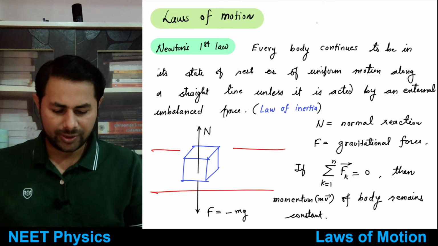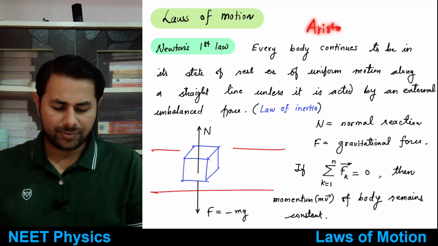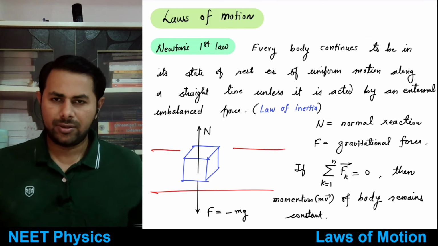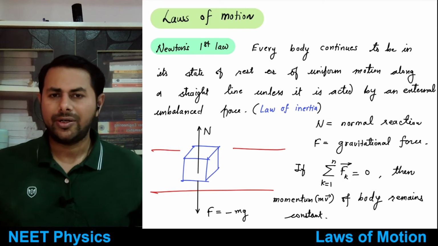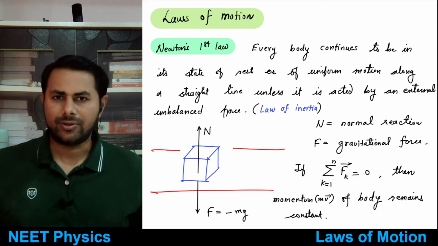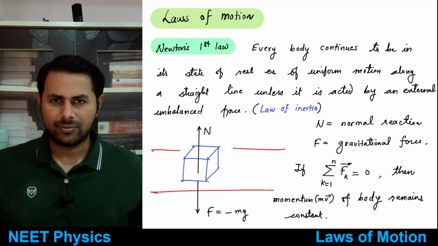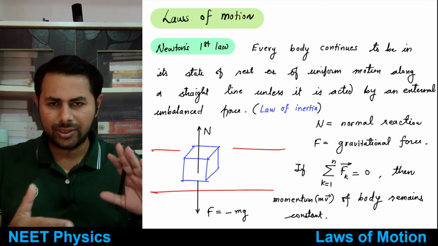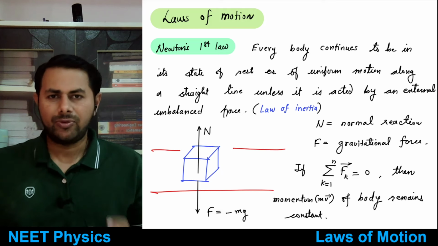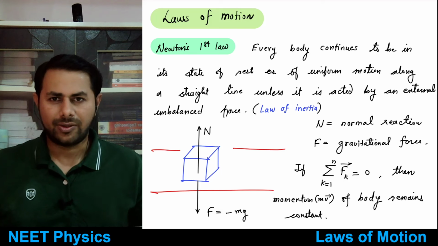But in the times of Aristotle, these forces, like friction, were not known. So Aristotle used to believe that you need to keep on applying a force to keep the body moving in uniform motion.